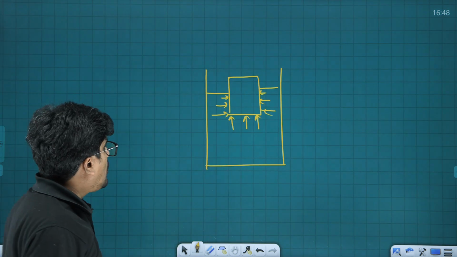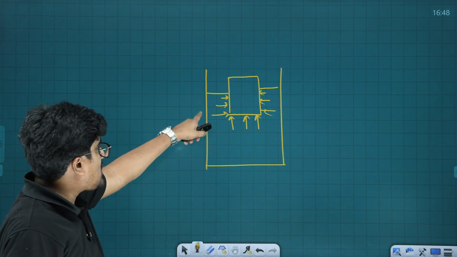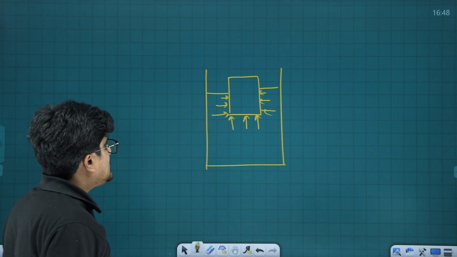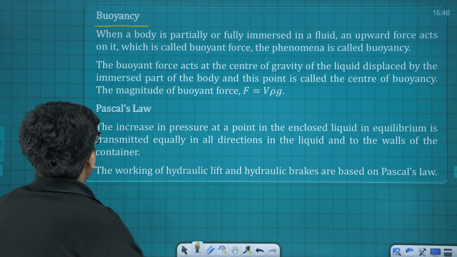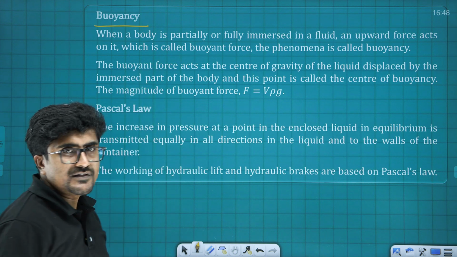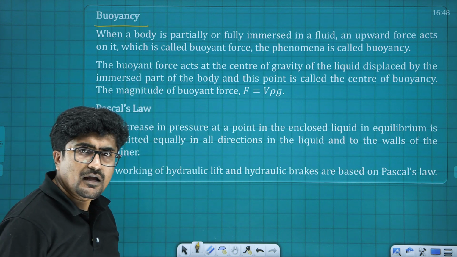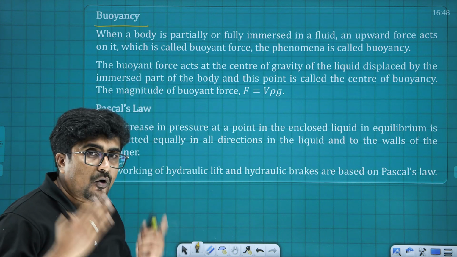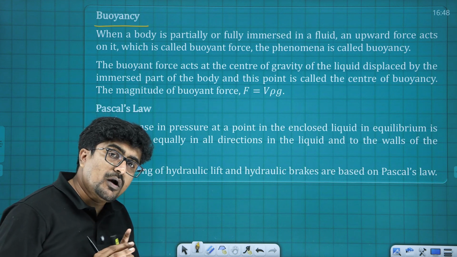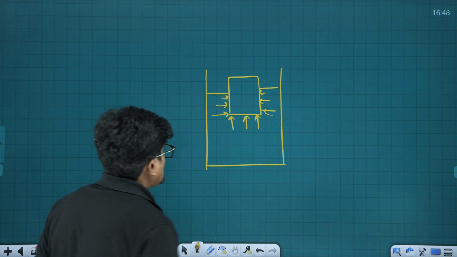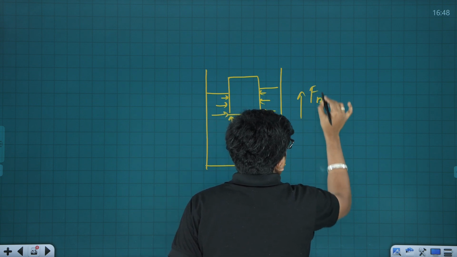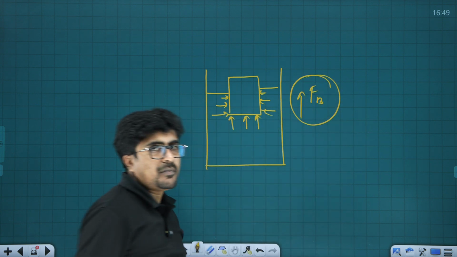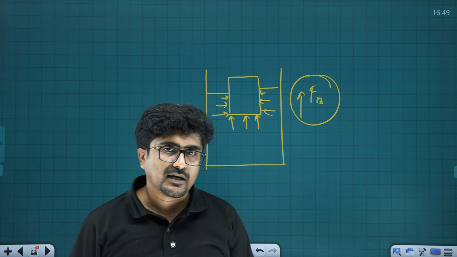Once a block is partially or fully immersed like this, it experiences a net upward force, and that upward force is known as what? Buoyancy. The phenomenon is known as buoyancy, and the force is called the buoyant force, represented by F suffix B generally.